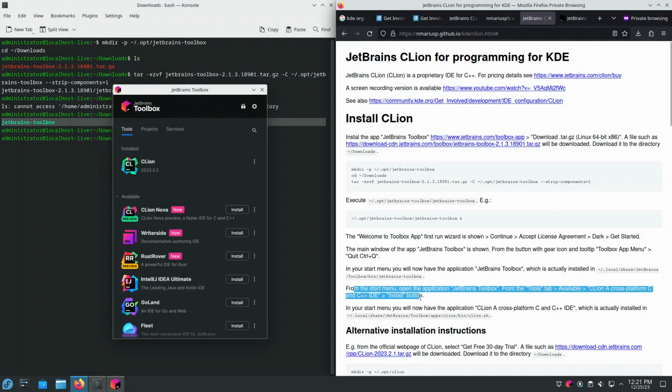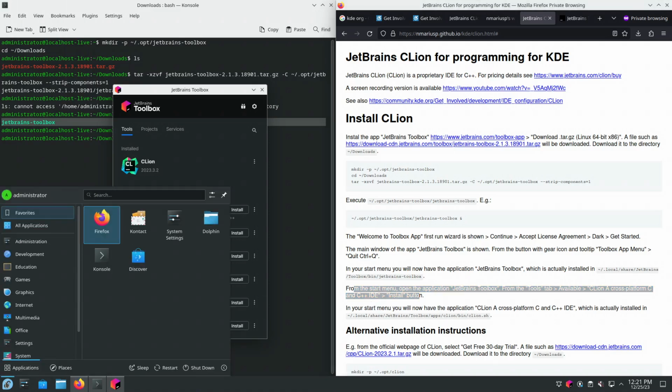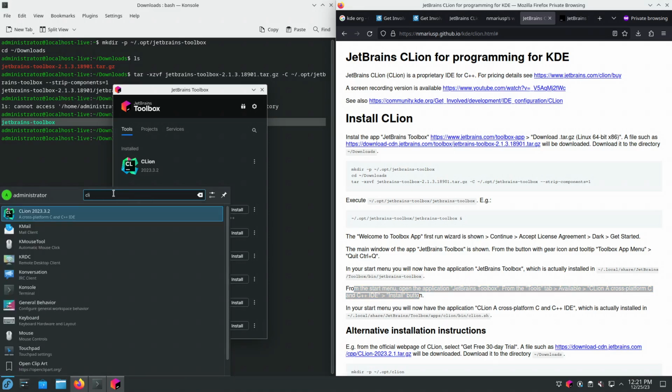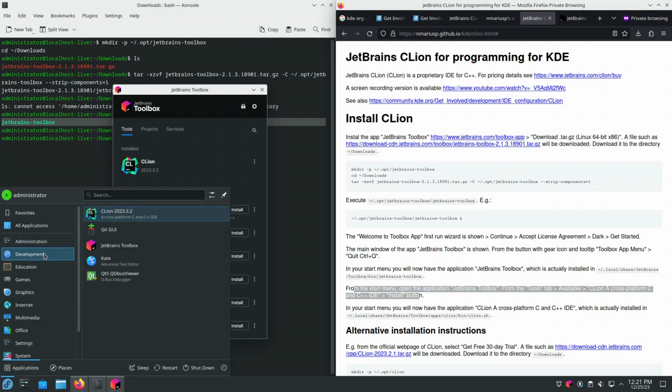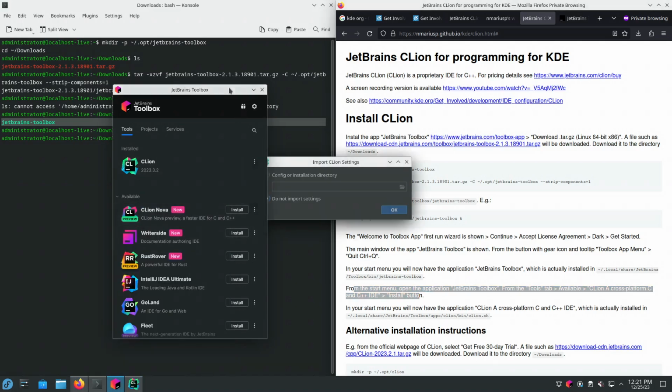From the start menu, we now have access to the integrated development environment, which is called CLion. This one, CLion, with a subtitle, a cross-platform C and C++ integrated development environment. In the correct category in the KDE Plasma start menu, which is the category development. Okay, so let's start CLion. We can close the JetBrains Toolbox. We will not need it for a while.